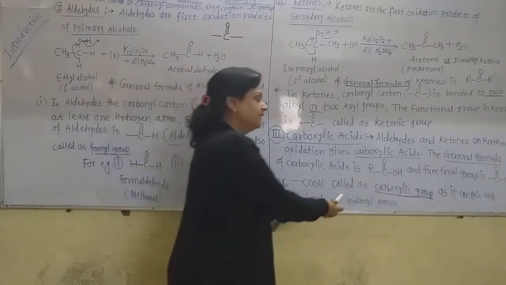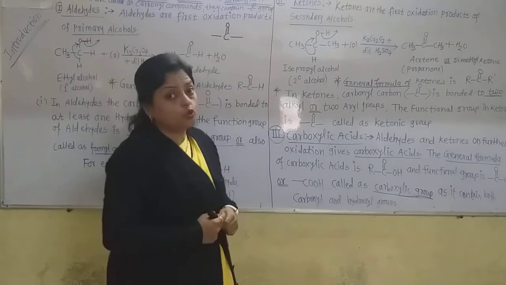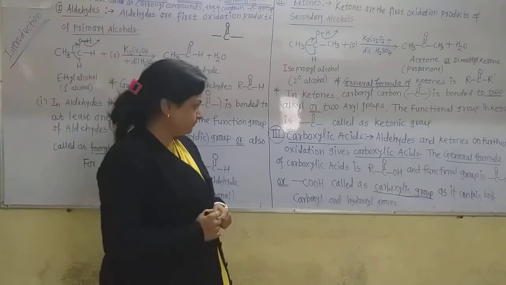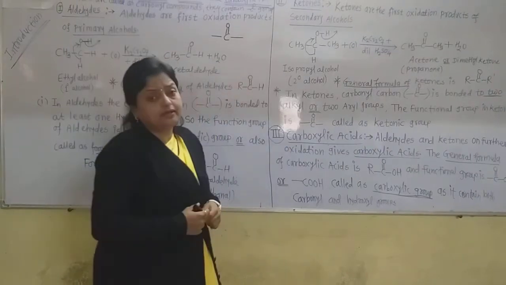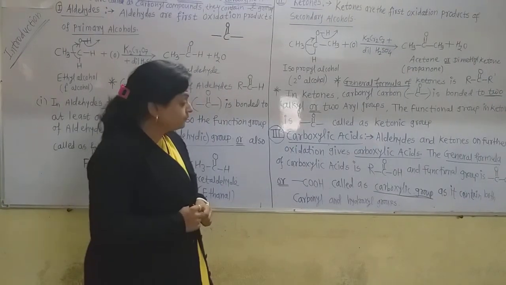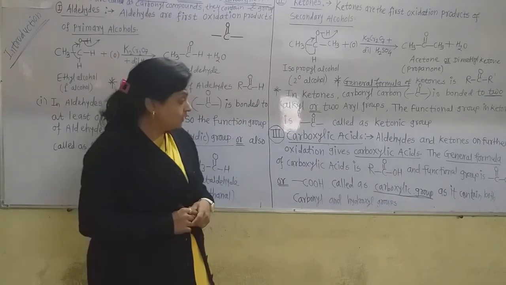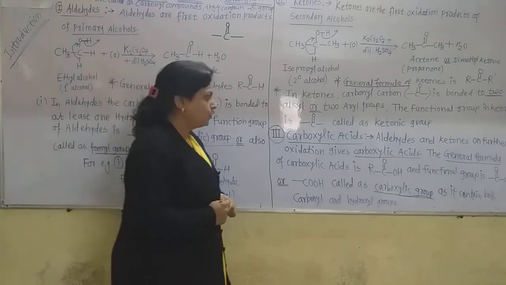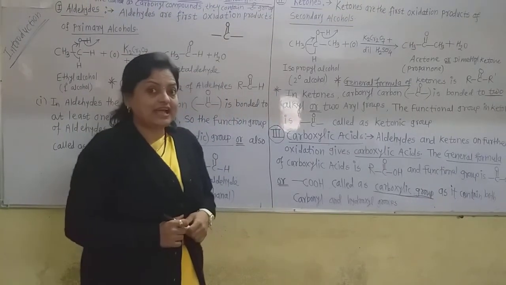Now here R is the alkyl group, and this C(=O)OH is the functional group of the carboxylic acid. Here COOH or C(=O)OH, you can write both for the functional group. And this group is called the carboxylic acid group because it contains two functional groups, that is, the carbonyl group and the hydroxyl group. So the name is carboxylic acids.